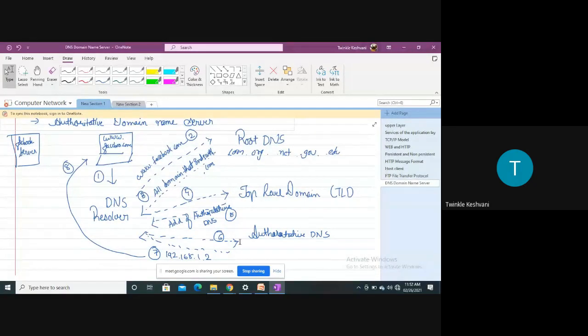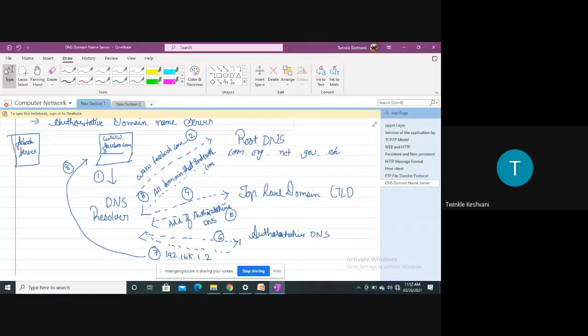Now if you look at the second step, that query will be directly fired to the root DNS. Now what is root DNS? As you all know, there are some websites which end with a certain extension, let's say .com, .in, .gov, .org, .edu. So why does it look from the back?